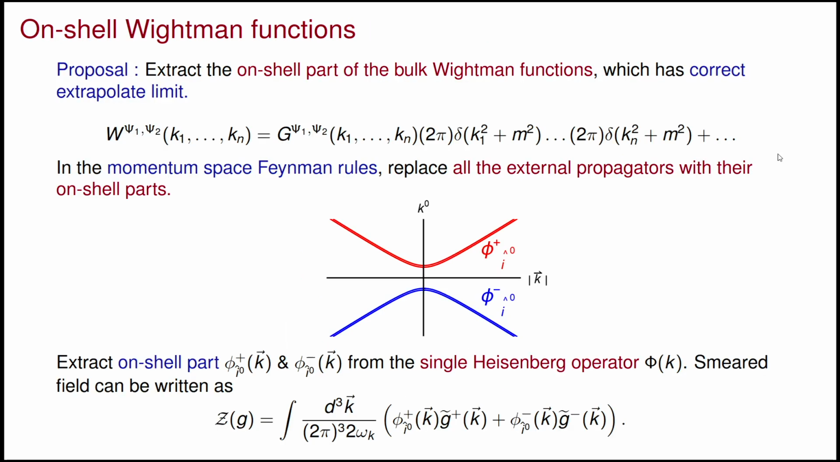What we propose is that you first extract the on-shell part of the bulk Wightman function before taking the rho tends to infinity limit, and this has the correct extrapolated limit. So we only take the Wightman functions where all the momenta, k1 to kn, are on-shell, and this can actually be done at the single Heisenberg operator level. We can extract out the on-shell part of the Heisenberg operator as phi plus and phi minus. The smeared field can be written in terms of them.